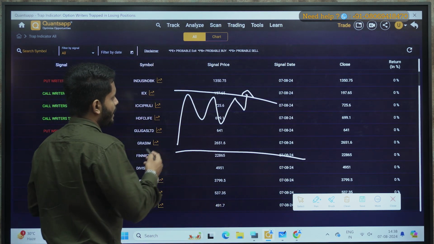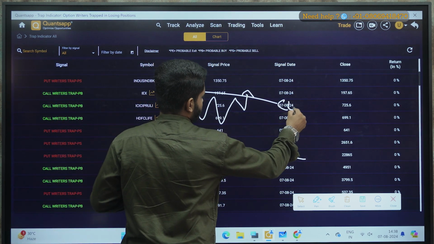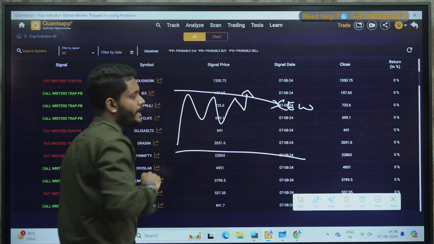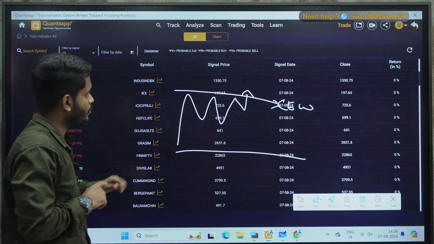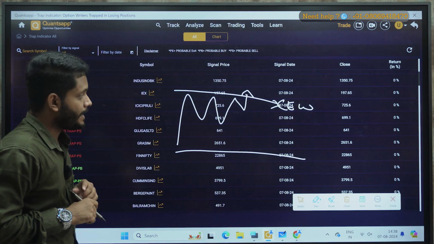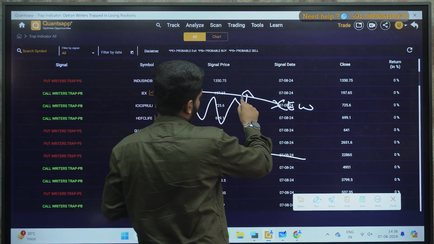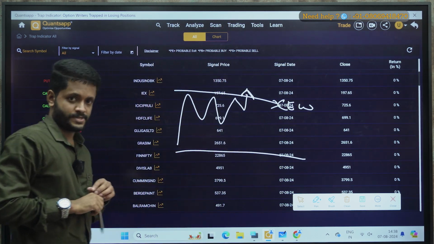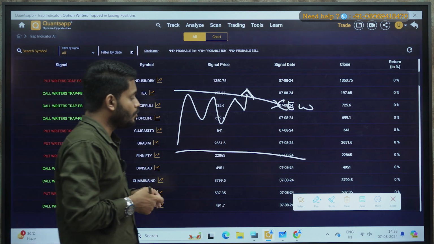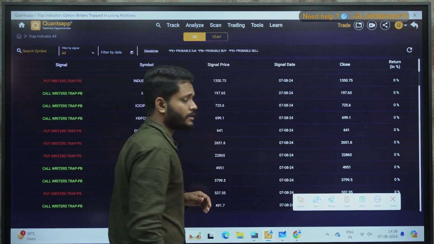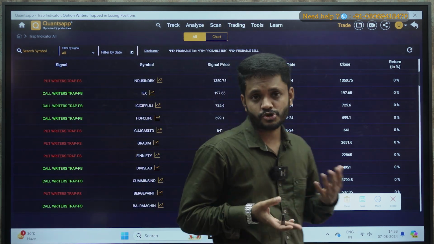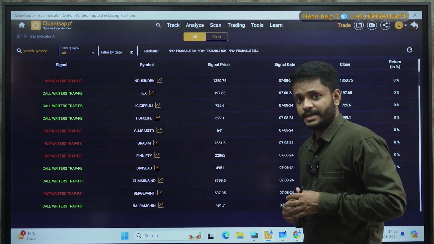So what will usually happen? The call writers at this level are now getting trapped, and there is a possibility that the stock might move upside from here. So how would you know in which stock the call writers are getting trapped, in which stock the put writers are getting trapped?